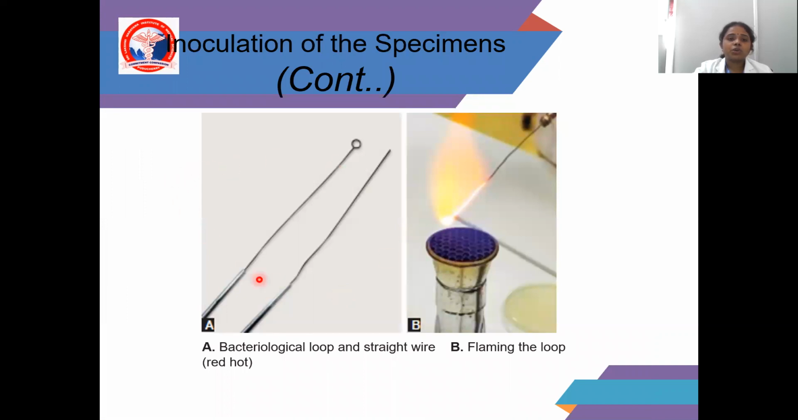This is a picture showing inoculation of specimen. The first picture shows the inoculation loop or bacteriological loop. I told you it should be shown in the flame till red heat; that is the second picture. See, it's a Bunsen flame. This is how they are sterilizing the inoculation loop, showing it directly in the fire till red heat.